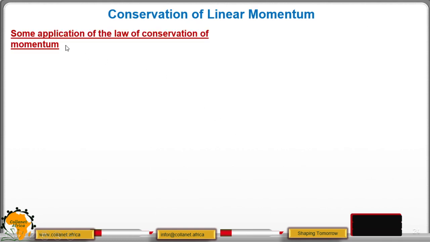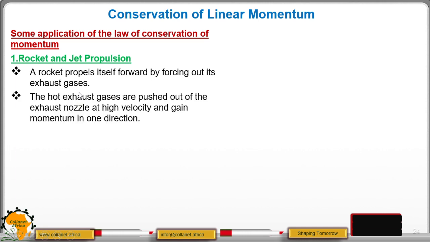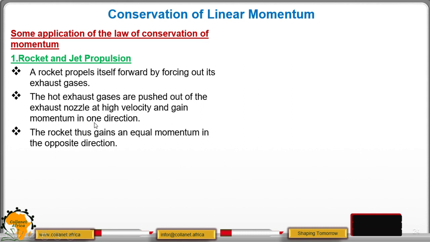Then from there, we move to some applications of the law of conservation of momentum. We have rocket and jet propulsion. A rocket propels itself forward by forcing out its exhaust gases. How does it do that? It forces the exhaust gases out. These hot gases are pushed out of the exhaust nozzle at high velocity and gain momentum in one direction.